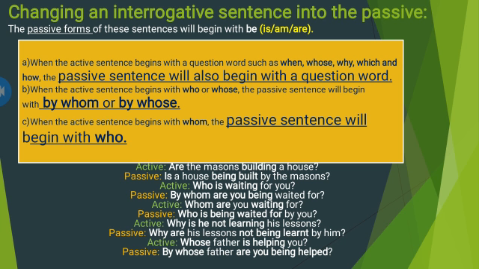The active is, why is he not learning his lessons? The passive voice will be, why are his lessons not being learnt by him? The active is, whose father is helping you? The passive voice will be, by whose father are you being helped?